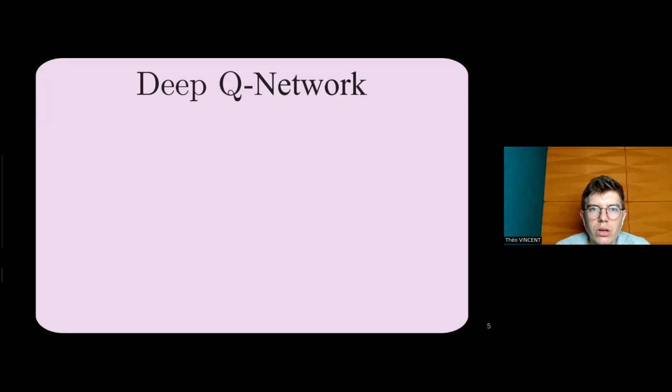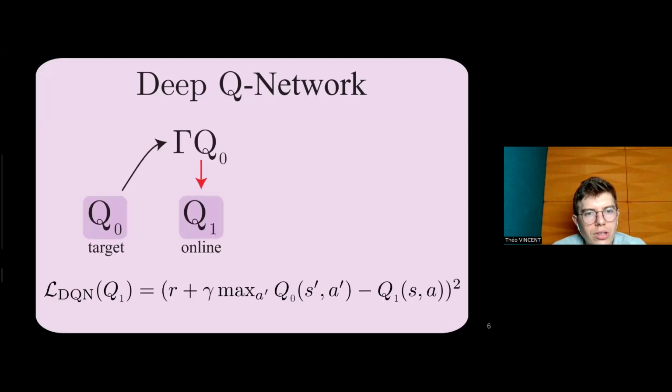Let's take deep queue network, a classical algorithm in value-based off policy reinforcement learning, where a target network and an online network are used during the training. The online network, represented by Q1, is responsible to learn the Bellman update or the Bellman iteration constructed from the target network and with some samples, so R and S prime. So the loss is constructed as follows. It's R plus gamma max of Q minus Q1.